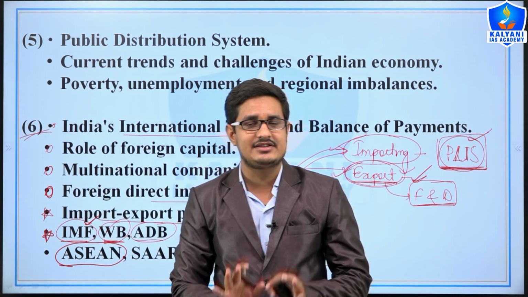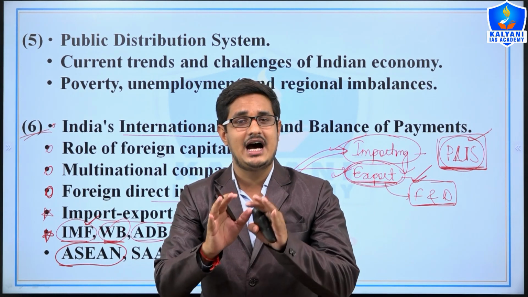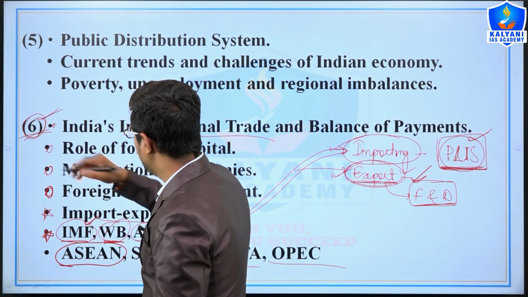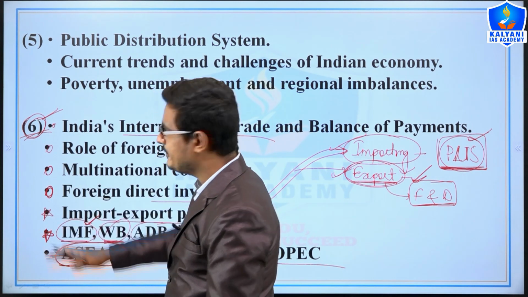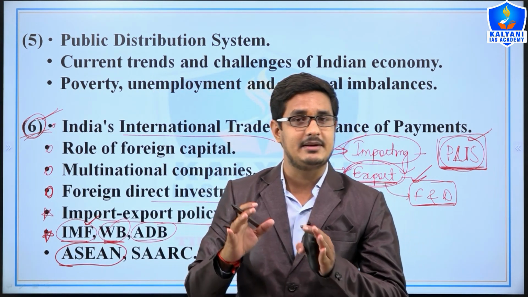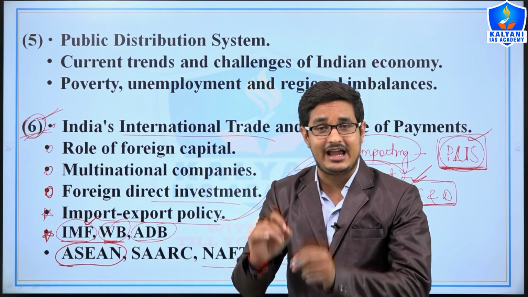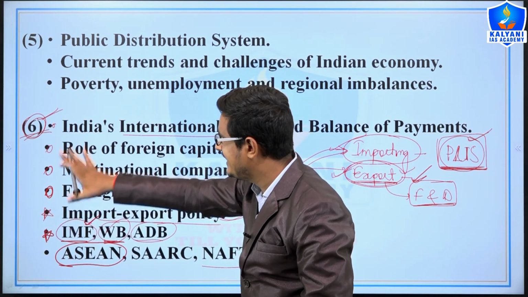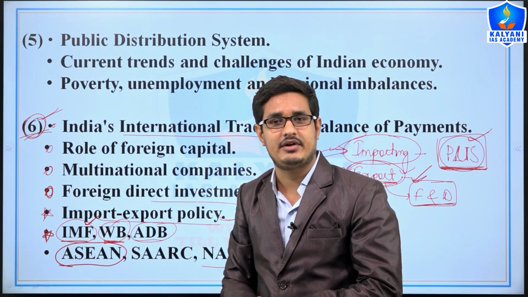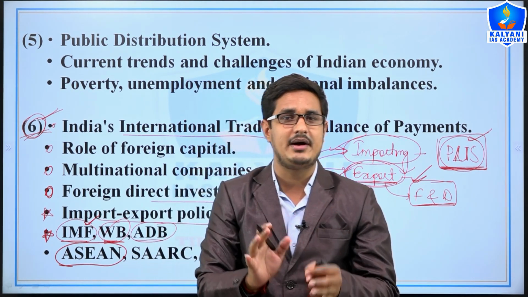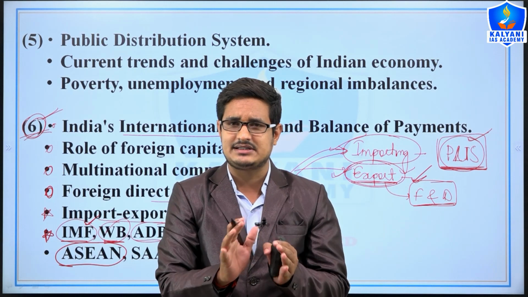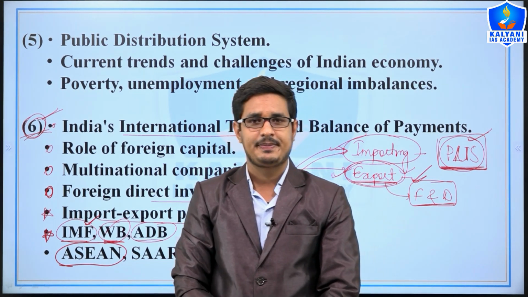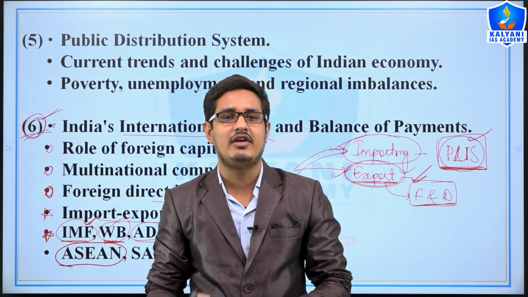So in this way there are 6 points, or we can say that 6 topics are in our syllabus. But if we go broad, or understand one topic, then there are many dimensions. To get good marks in the mains examination, we need to understand every dimension of a particular topic. Therefore, I have explained to you very well what we would study to prepare for the mains examination. I hope you have understood unit first, and we have discussed all aspects, all dimensions of unit first, right? Now we will discuss the syllabus of unit second.